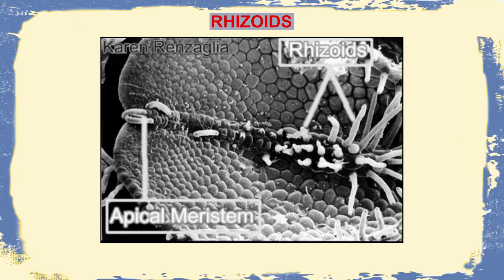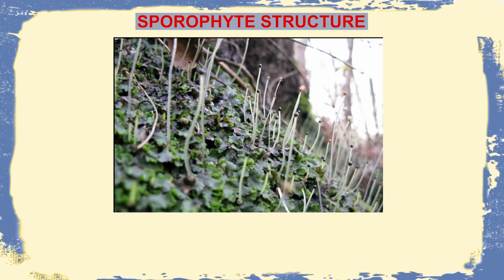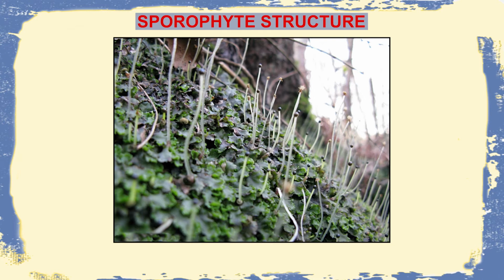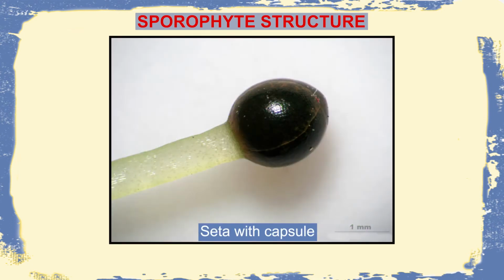The sporophyte structure, as we see here, comprises the foot, the seta and the capsule. The foot is usually very small, bulbous in shape, and it usually connects the gametophytes with the sporophytes. Now, as we see here, there is presence of the seta with the capsule. The seta is usually an elongated stalk-like structure which connects the entire plant body or the particular part of that sporophyte, and the seta is associated with a bulbous region which is known as the capsule.